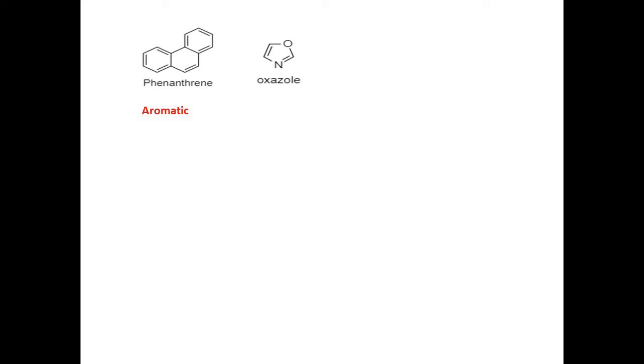Now oxazole. In oxazole, nitrogen contains one lone pair of electrons and oxygen contains two lone pairs of electrons. If any atom contains a lone pair of electrons and that atom is bonded through a pi bond, then its lone pair will not participate in resonance. So one lone pair of oxygen will participate in resonance. Hence there will be 6 pi electrons: 4 electrons from the 2 double bonds and 2 electrons from the lone pair of oxygen that is involved in resonance. So there are 6 pi electrons and there is resonance between the pi bonds and the lone pair. So this molecule is aromatic.